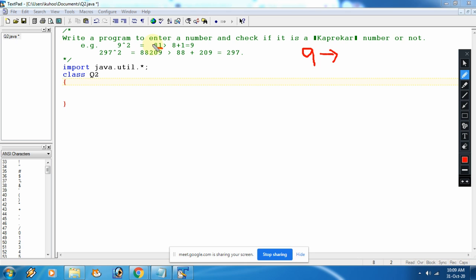So what will you do? You will divide it into equal parts. So you will divide the number into 8 and 1. Then you will add them. Then you are getting the actual number, that is 9. Now see one more example.